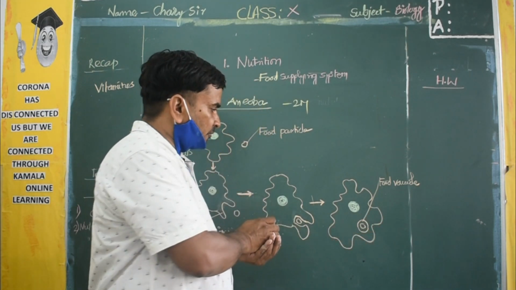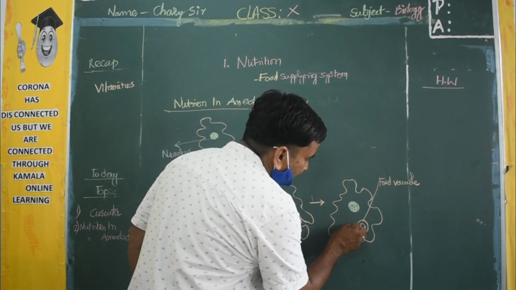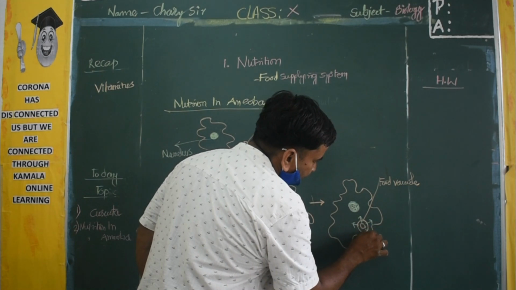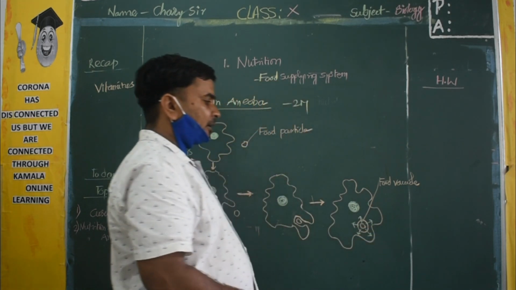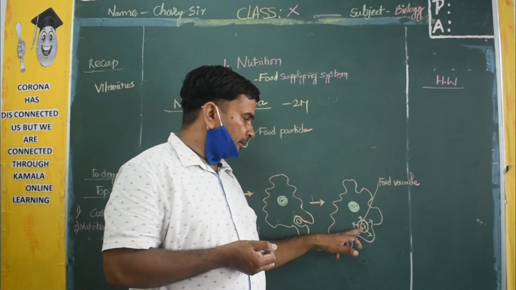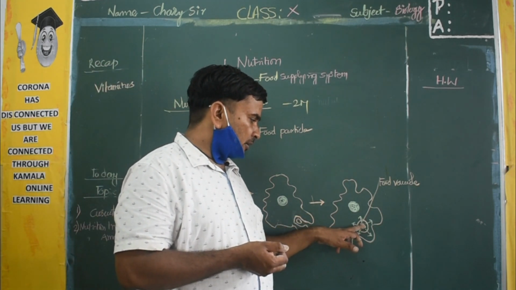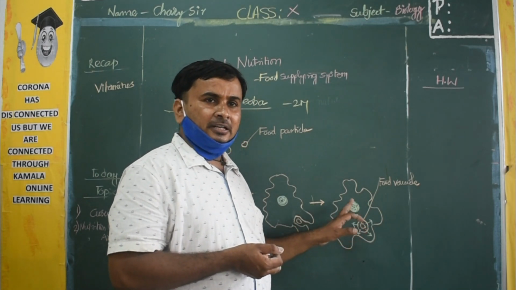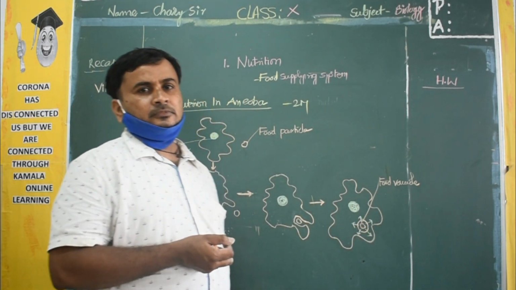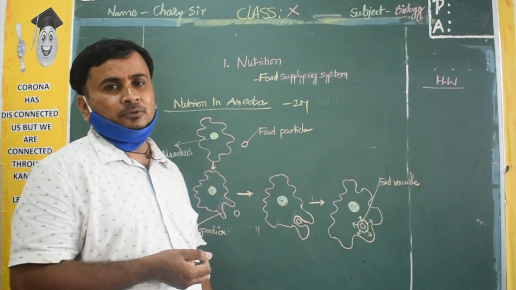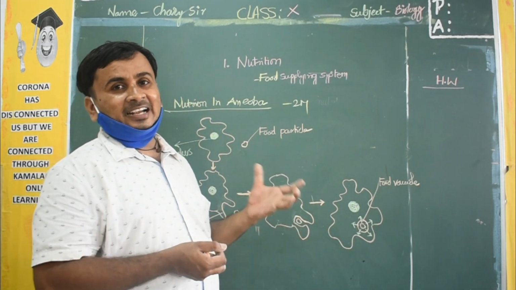After digestion, the food will enter into the cytoplasm. Here some enzymes will be involved. After the digestion, the food enters the cytoplasm. There will be mitochondria there. That mitochondria will take the food and digest it there. It will release the energy. Now the organism will live. One strategy will be there.